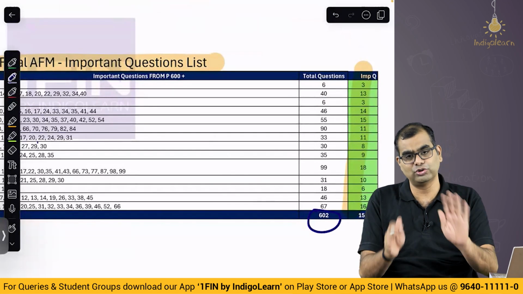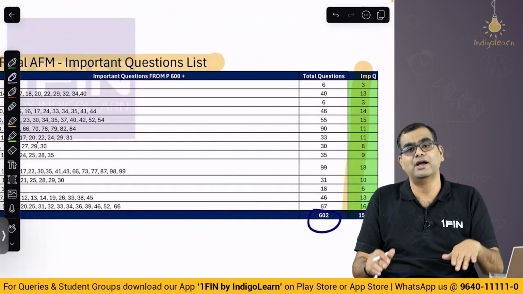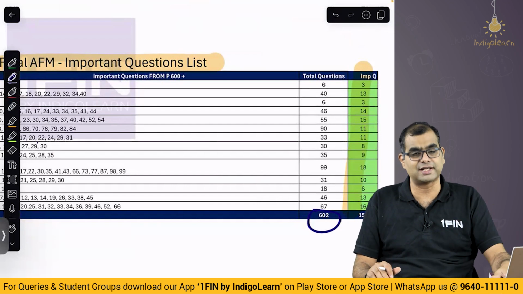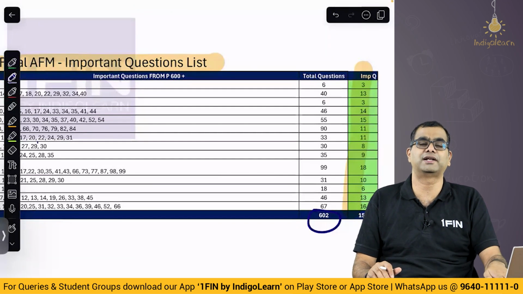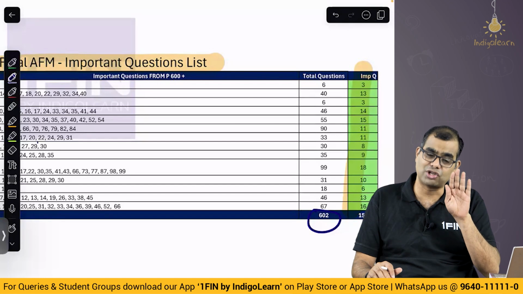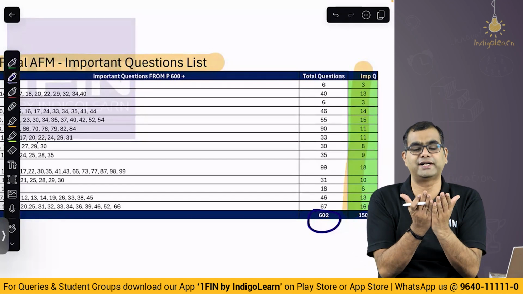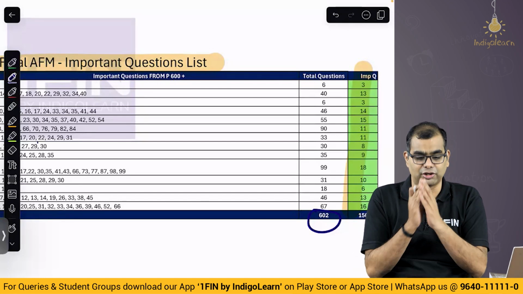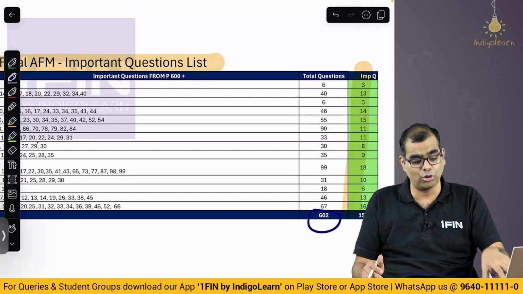It doesn't mean that you only do this 150. Please do this 150 pakka. Beyond that, go through this P600 plus, look at some questions and see what are tough, what are complicated, and please solve them. Please put pen on paper. Don't read it like you're reading a novel or a newspaper or scrolling on your phone. Please go through them, write.